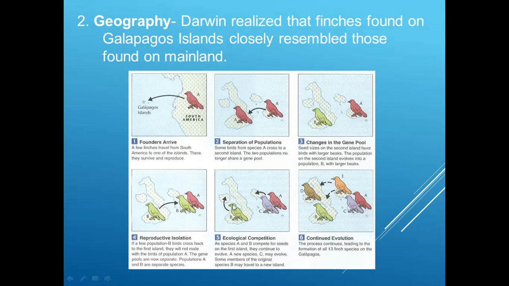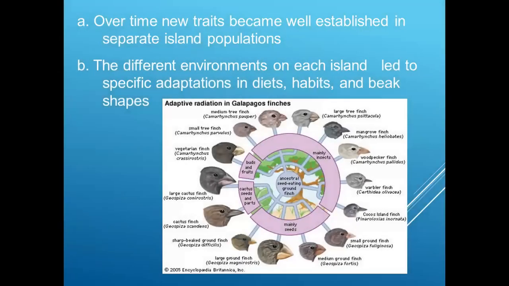Now again, at different locations, they'll have evolution, which is similar to what they had on the third one, where the availability of food matters. So this kind of separation, then coming closer, and then again separation results in the evolution of traits. This is affected by the geography. Over time, new traits became well established in separate island populations. The different environment on each island led to specific adaptations in diet, habit, and beak shapes.